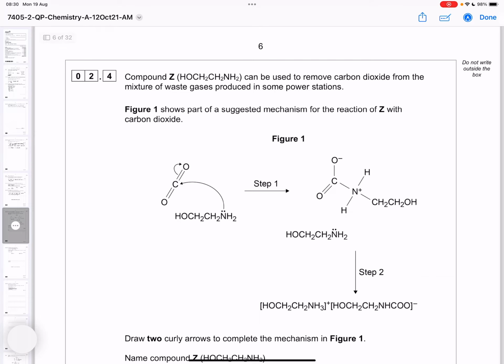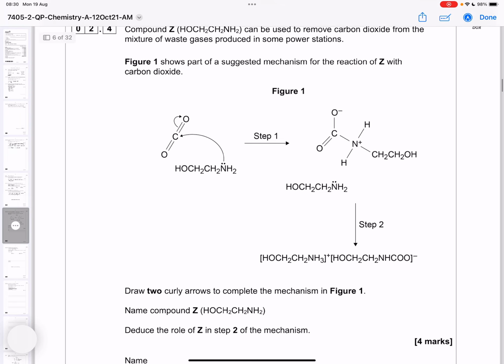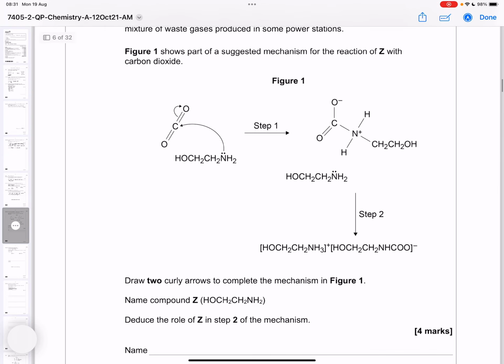Compound Z, which they've given us the formula of, can be used to remove carbon dioxide from the mixture of waste gases produced in power stations. Figure 1 shows the suggested mechanism for the reaction of Z with carbon dioxide. Draw 2 curly arrows to complete the mechanism in figure 1. So if we look at step 1, we can see a curly arrow from a lone pair on a nitrogen, nucleophilic attack of a delta plus carbon, and then we've opened up the double bond, and then we can see that that is the end of step 1.